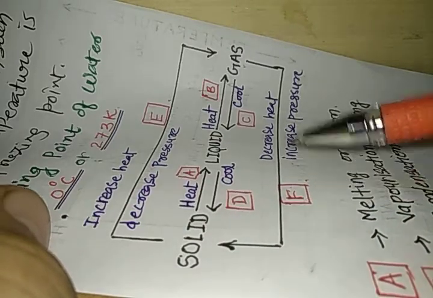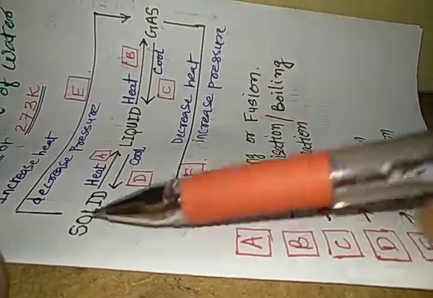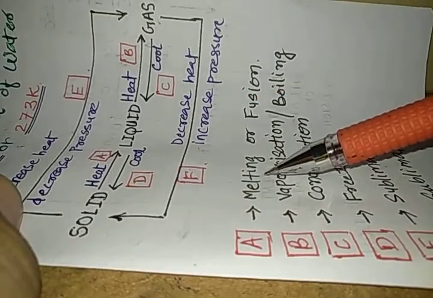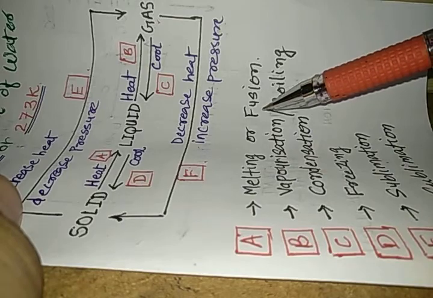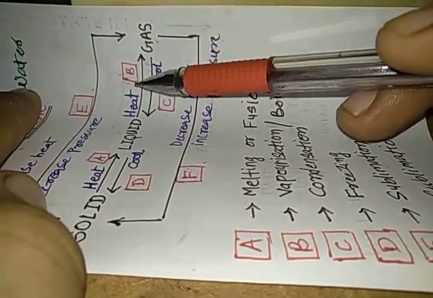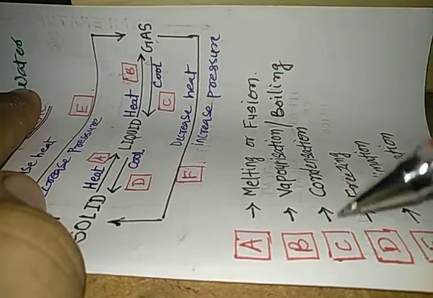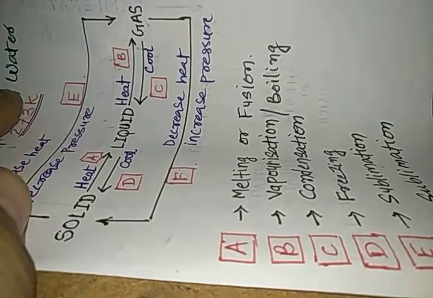What is F? So let us now try to understand. Solids when heated turn into liquid. The process is known as melting or fusion. Liquids when heated turn into gases. What is B? It is known as vaporization or boiling.